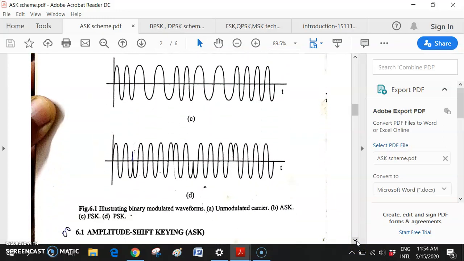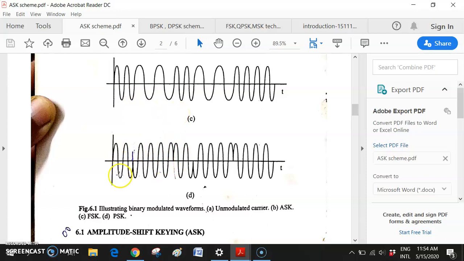There will be another 180 degree shifting. The normal inclination is this, but here is a transition from 0 to 1. 0 to 0 is not a transition, that's why this is continuous.